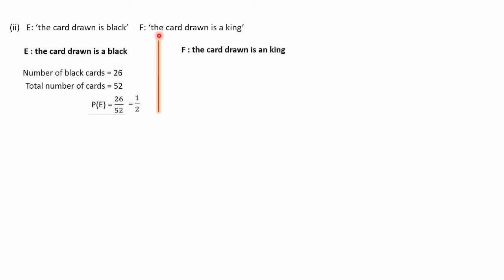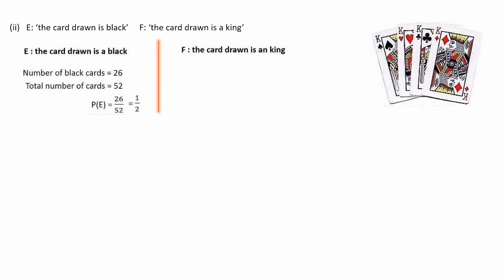Next is F, the card drawn is a king. In a deck of cards there are 4 kings: from each category, spade, hearts, clubs, and diamonds, there is 1 king. So the total number of king cards is 4.